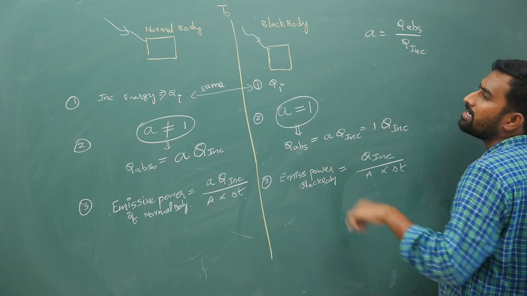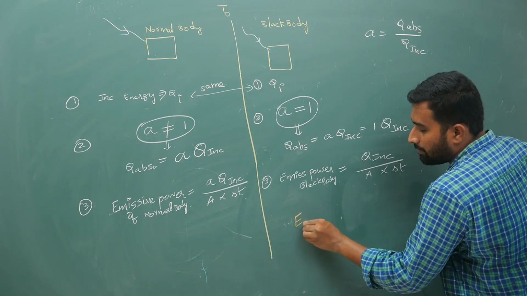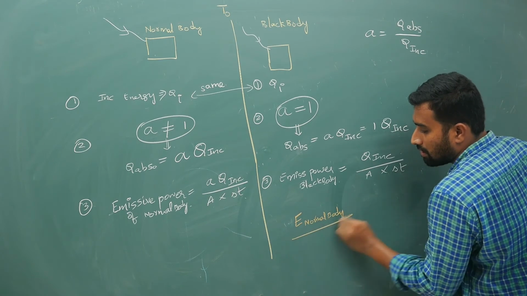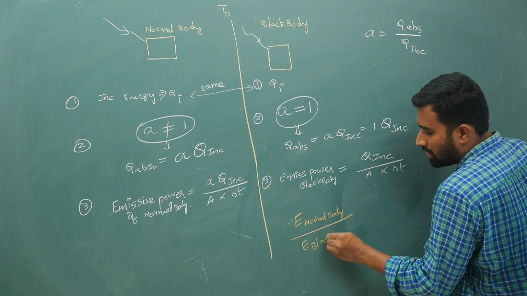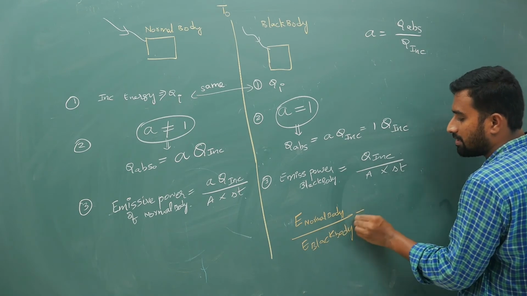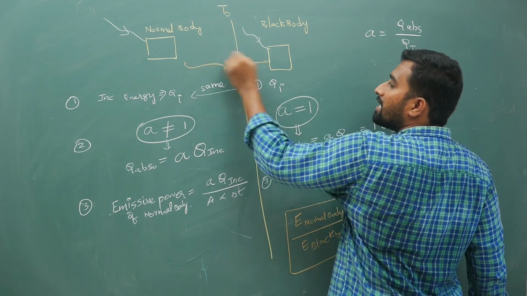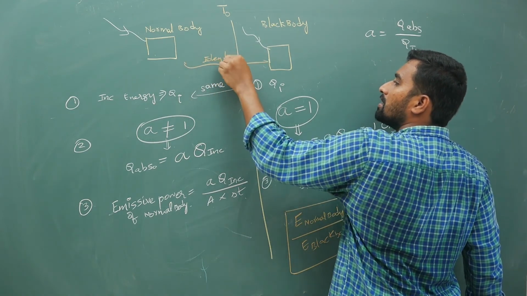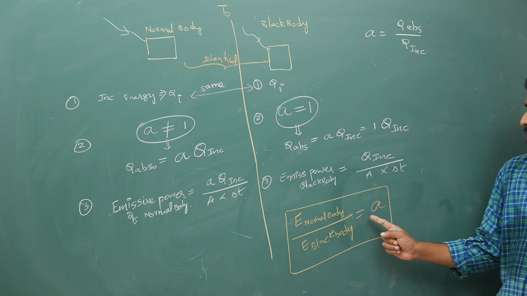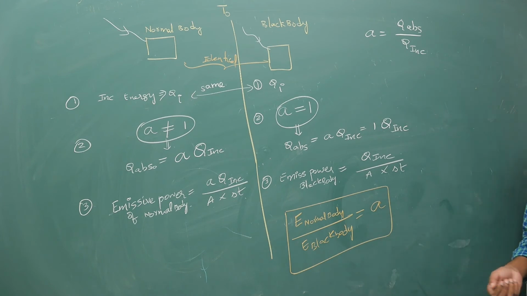Now what did Kirchhoff do? I will tell you. If you divide the emissive power of the normal body by the emissive power of the black body, you will get A, as all remaining terms are the same. I am taking identical bodies, same dimensions. So the emissive power of the normal body is A times the emissive power of the black body.